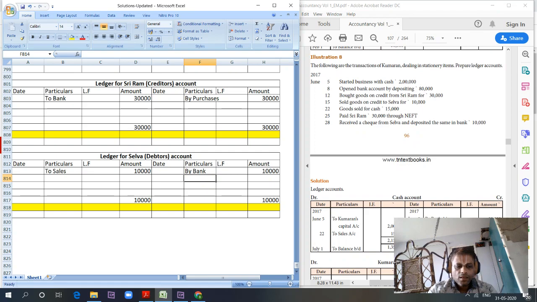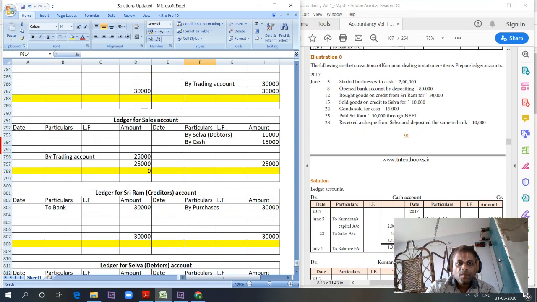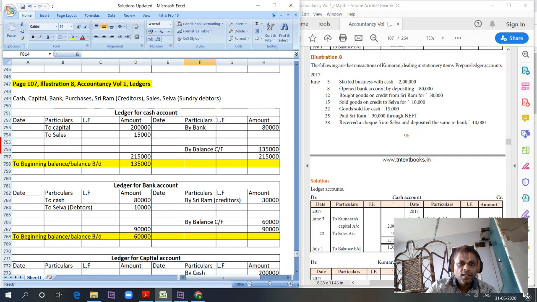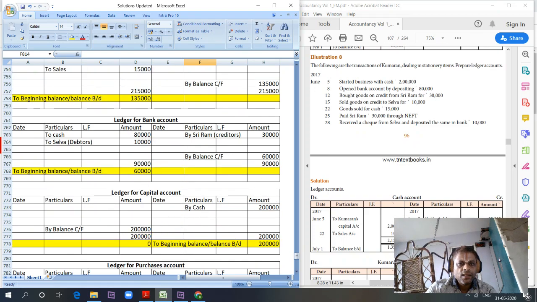So I think we have prepared all the ledgers: debtors, creditors, sales, purchases, capital, cash, and bank. That is what we listed here, right? Cash, capital, bank, purchases, debtors, creditors, and sales, right?